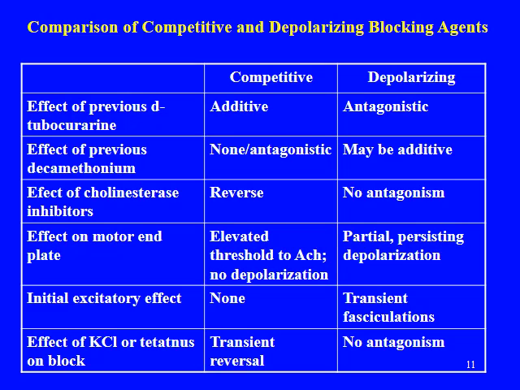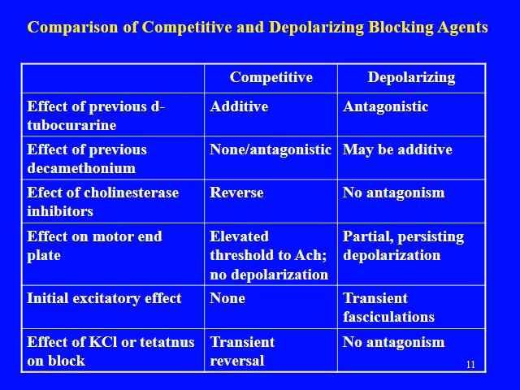If there is an excess of acetylcholine, it will be difficult for a competitive group to compete, and there are more chances of acetylcholine getting attached to the nicotinic acetylcholine binding site. So in case of the competitive one, its effect will be reversed, and in case of the depolarizing one, there will be no antagonism.